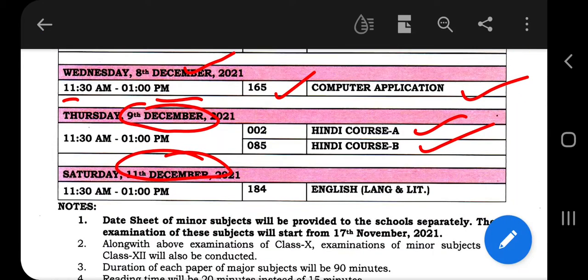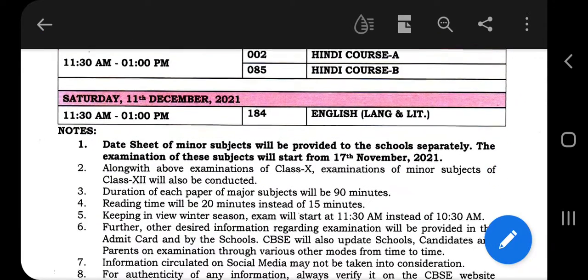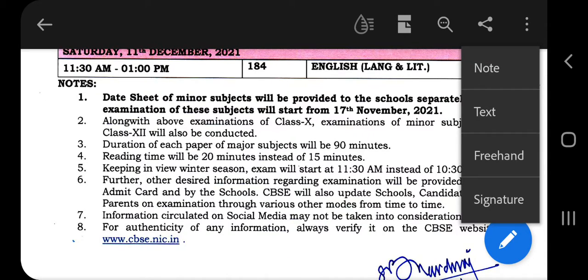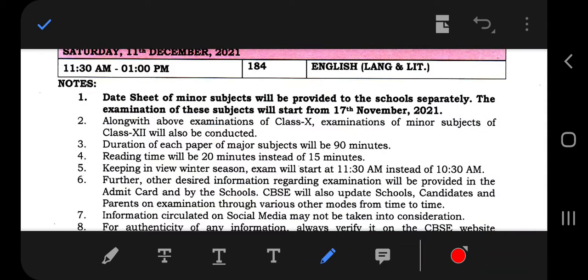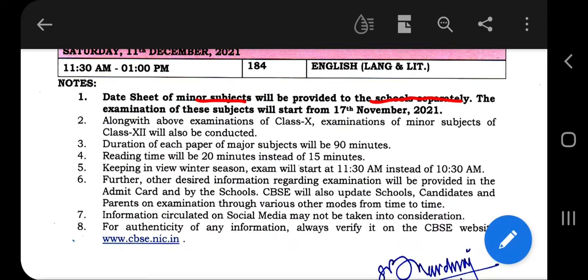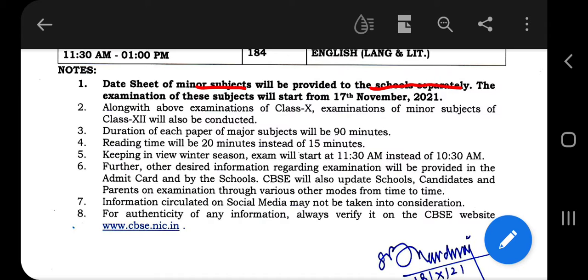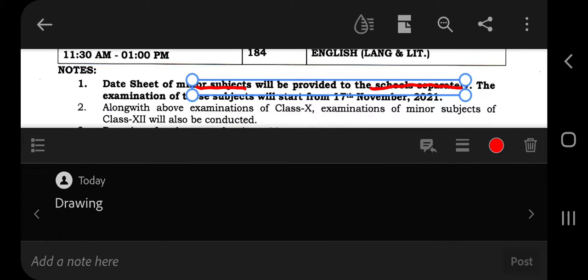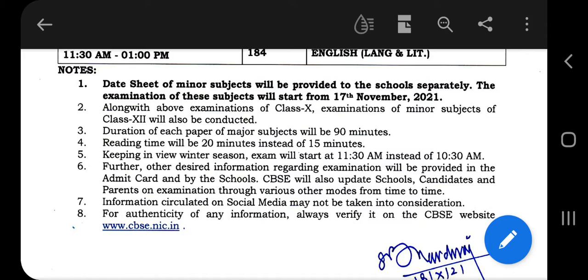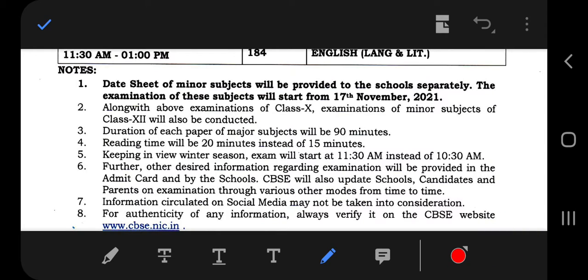Now there are some important notes given by CBSE. You can see down, the notes are given below. Now in the notes they have given that the date sheet of minor subjects will be provided to the school separately. So they will provide the date sheet separately for the minor subjects, and the examination of these subjects will be starting from 17th of November. So from 17th of November your examination will be started. Along with the above examination of class 10, class 12 also will be started. That information is also given here.